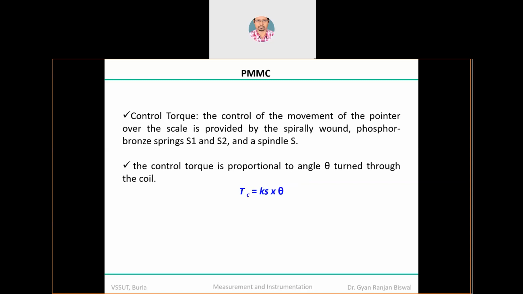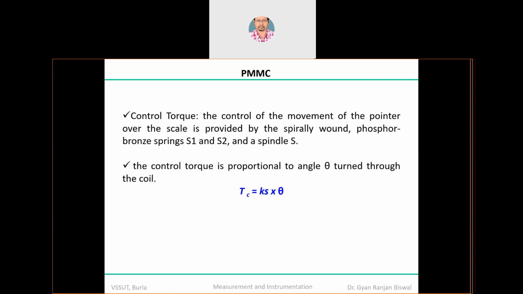Whenever you apply that control mechanism, in this particular method it is applied based on a couple of brass springs, made of brass, and a spindle. Let's say that control is exerted over the response, and the response is your angle, that is theta. So that means the amount of control torque, I am assuming the control torque is represented by the symbol TC. So your TC is proportional to theta. Let's say that the proportionality constant is K2.